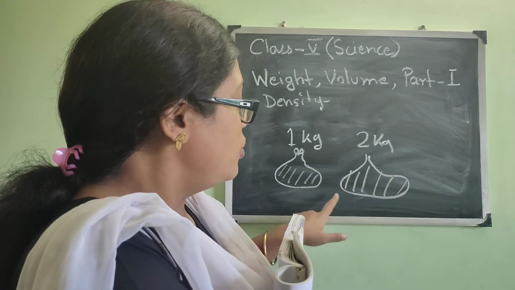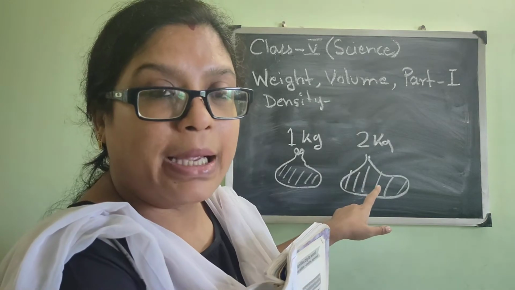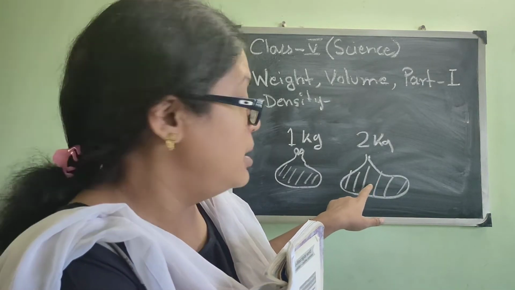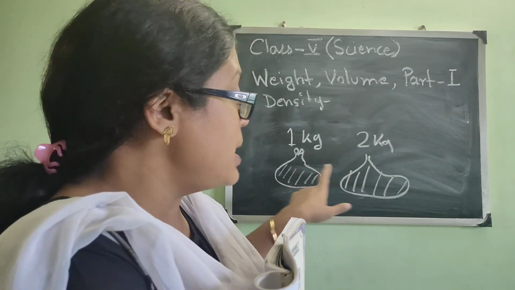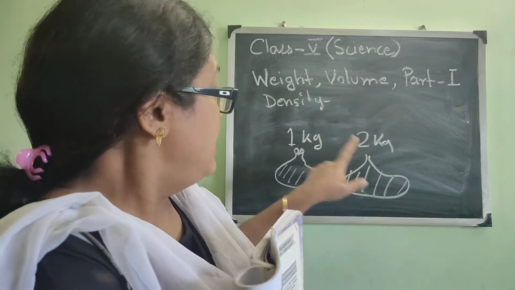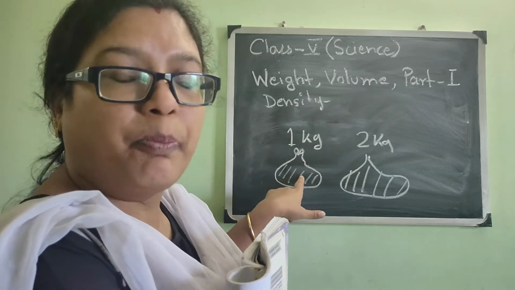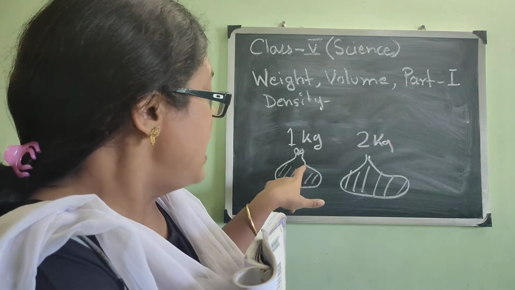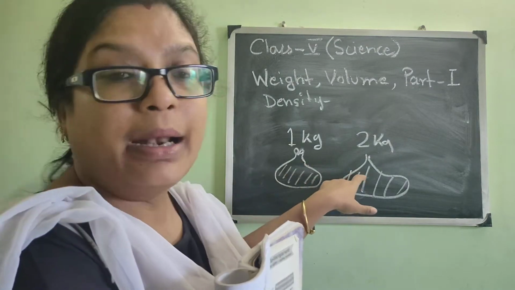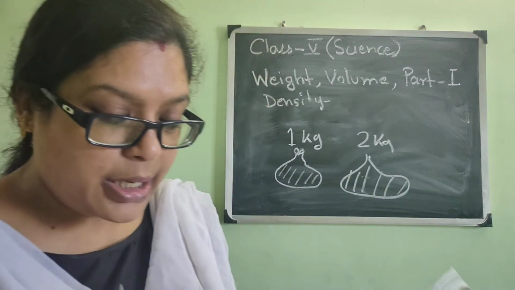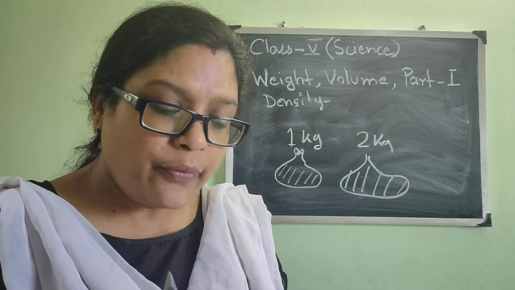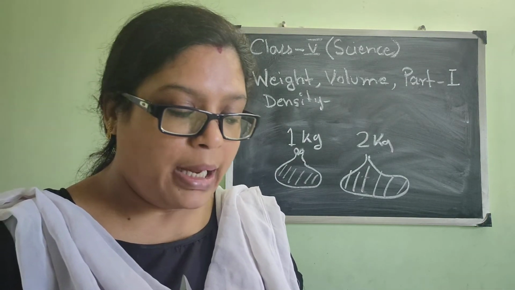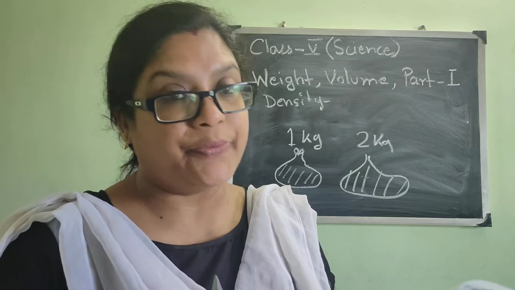If 1 kg rice I have to put inside one packet, the size of the packet is smaller than the 2 kg packet, isn't it? Thus, the more the weight of the rice you buy, the greater will be its volume.